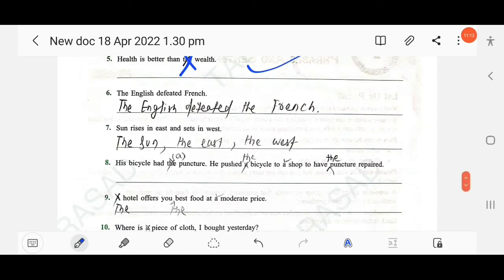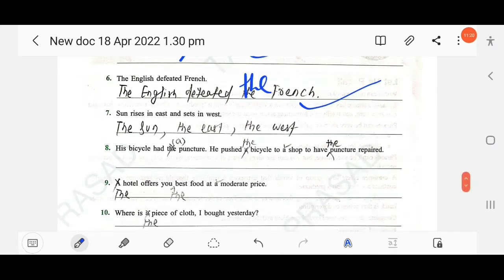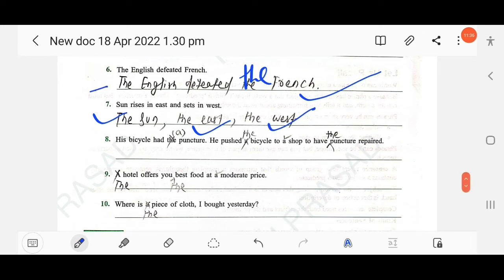Then next, the English defeated French. The English defeated the French. Okay, so you have to write "the French". Then next, sun rises in east and sets in west. The sun, before a natural element or object, the sun, okay, rises in the east and sets in the west. So here you have to use the sun, the east, the west.